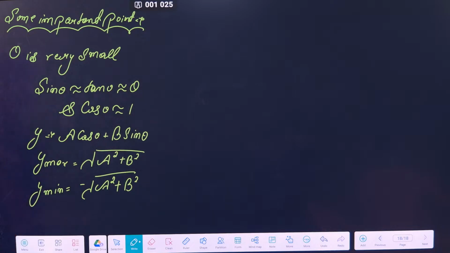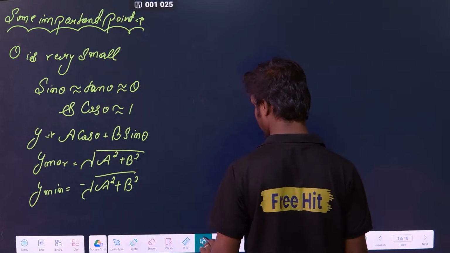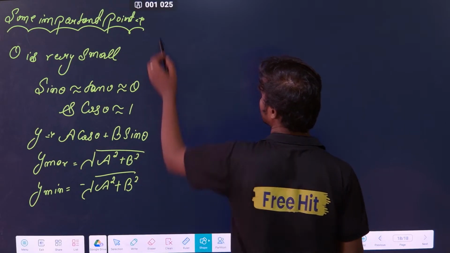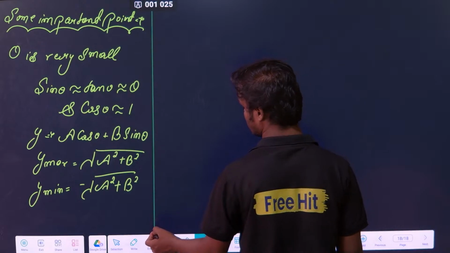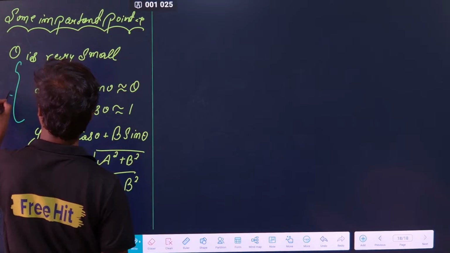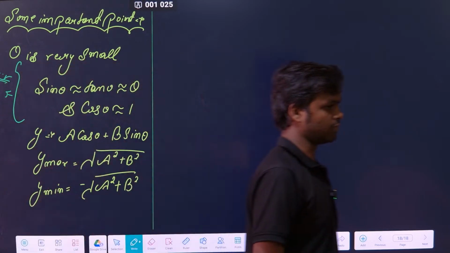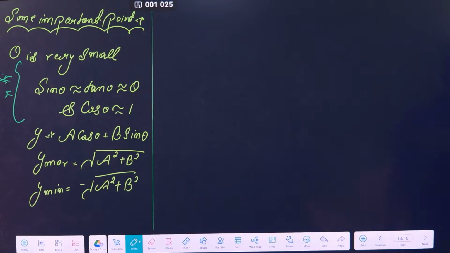Any doubt? Okay. So this is about the rules, a very important set of rules for trigonometry which are important in physics. This is a very important result in physics. It is a very important mathematical tool for physics because in a lot of places we use this approximation.